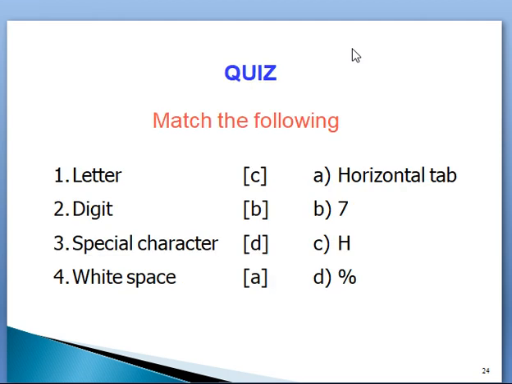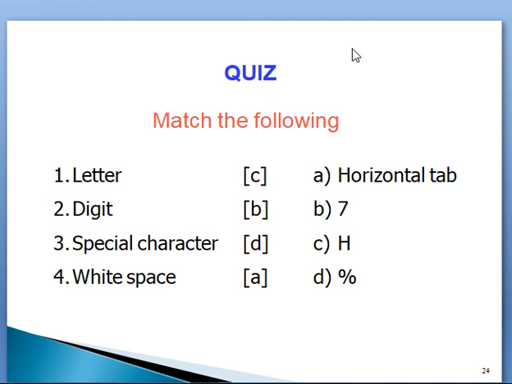So, make a note. This is the quiz. Match the following. On the left-hand side: letter, digit, special character, white space. On the right side: horizontal tab, 7, H, percentage.